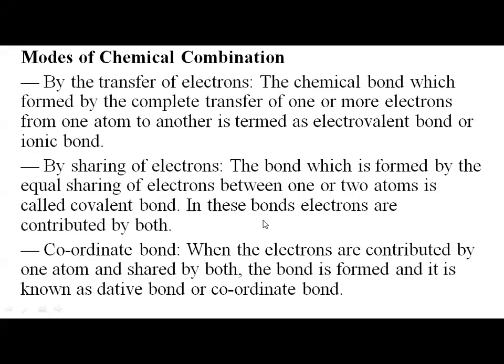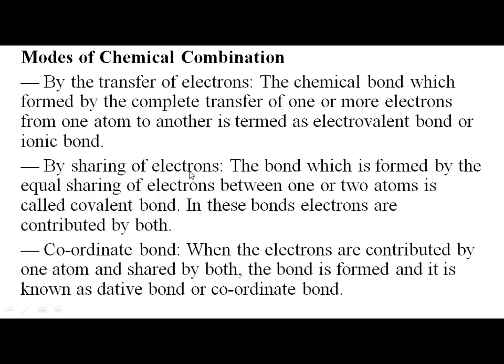So, modes of combination by transfer of electrons. Just now what we saw is by transfer. So the chemical bond which is formed by complete transfer of one or more electrons from one atom to another is termed as electrovalent or ionic bond. Just now what we saw was transfer of electrons. Sodium was giving its electron and chlorine was taking the electron, right?